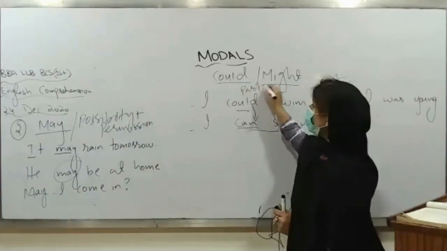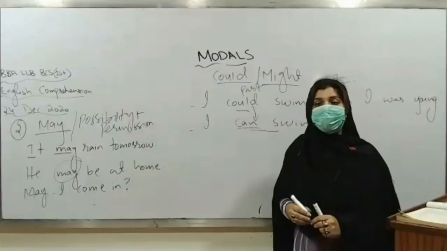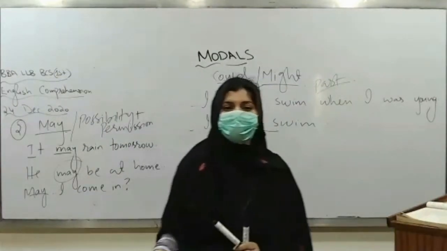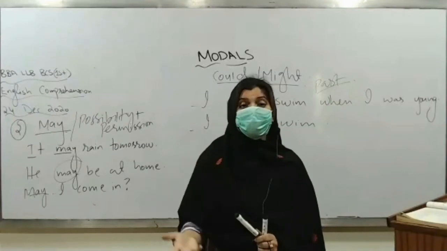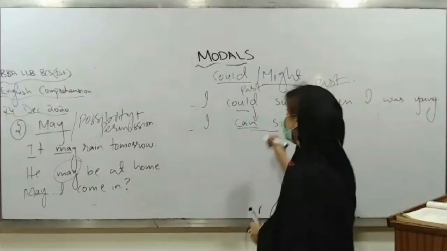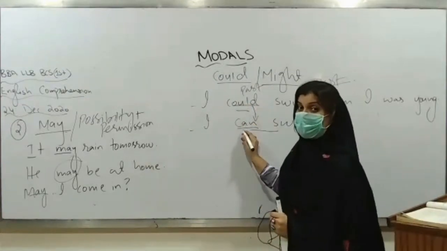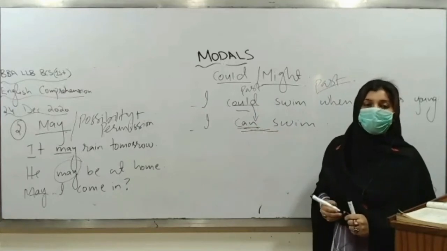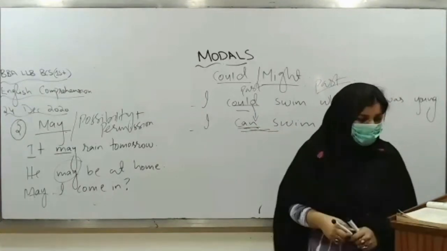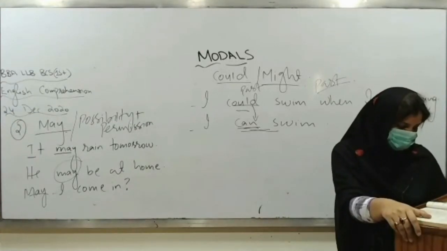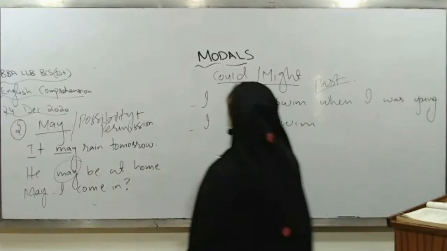For expressing something with respect to past. यानी कोई भी ability which is related with you, आपकी वो ability जो आप express कर रहे हैं, but it is related with past, तो वहां पे आप क्या use करेंगे? You will use could. But if that ability is still related with present, then you will use it with can. Are you clear about this idea? Yes, ma'am.